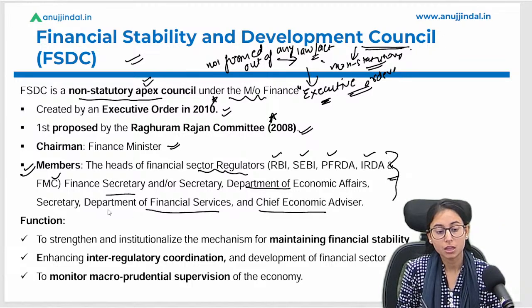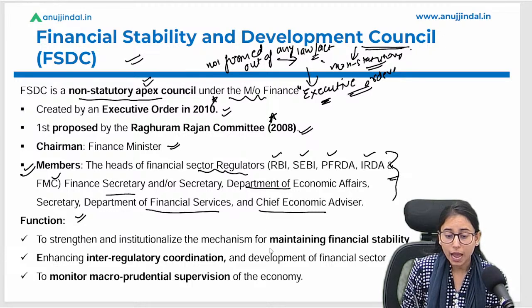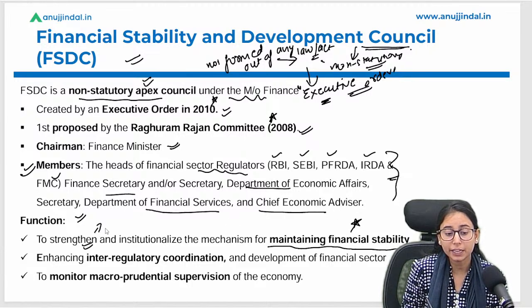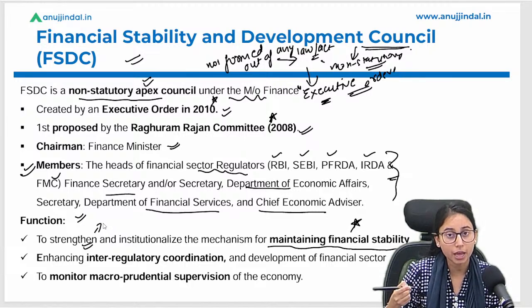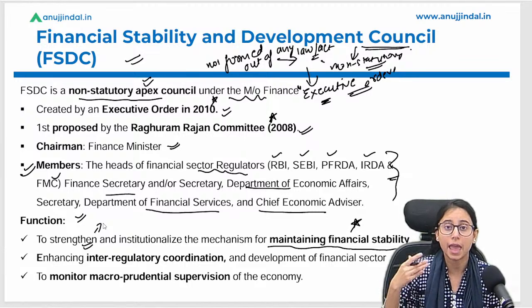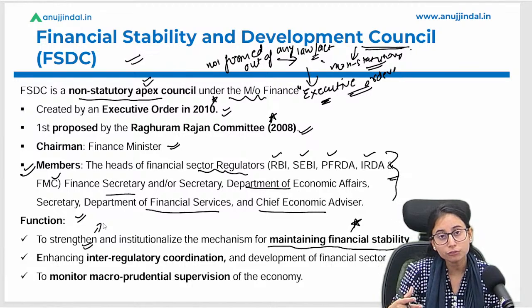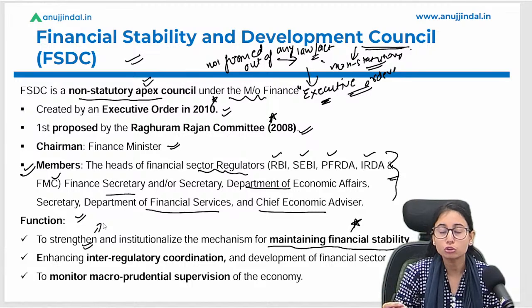Okay. And what are the functions of this council? The function of this council is to ensure that there is financial stability in the economy, and provide them recommendations. Why am I using the word recommendation? Because whatever recommendations they give to these regulators or the government are not mandatory in nature. These are recommendations that can help the financial institutions and regulators to improve their performance or to mitigate the potential risk in the economy.